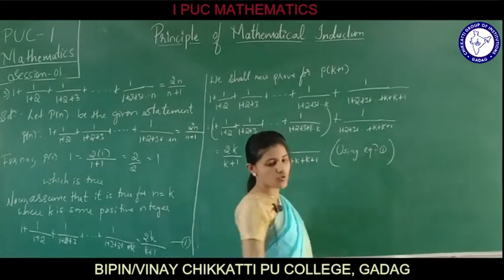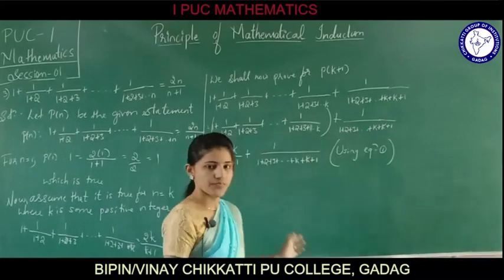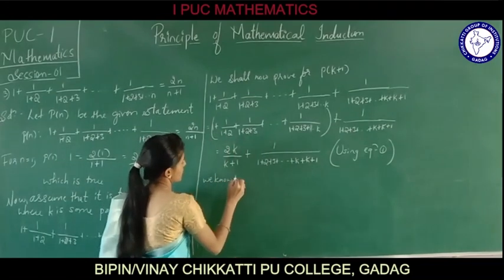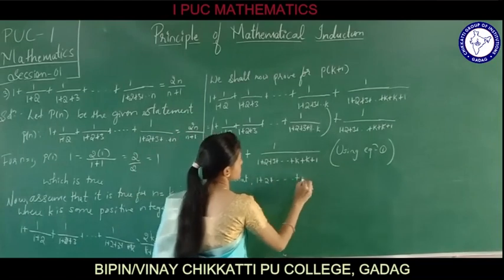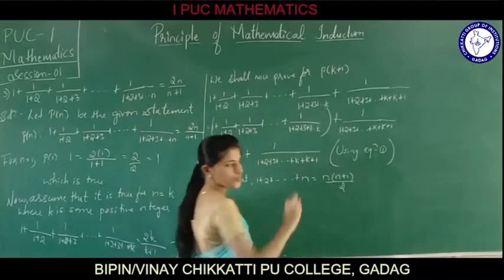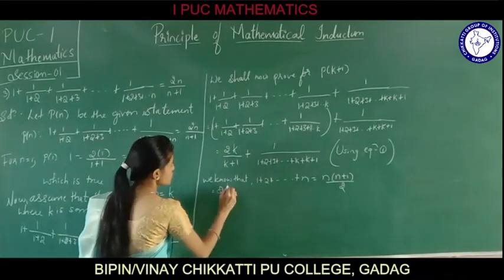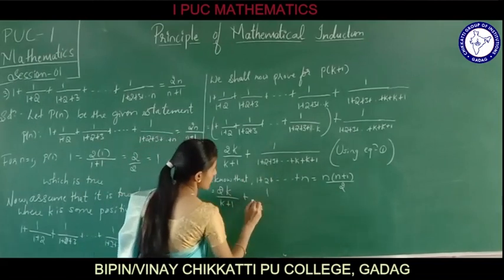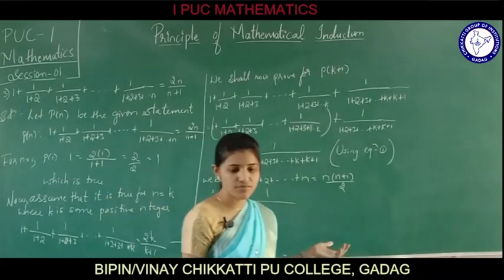We know that for numbers 1 plus 2 plus so on up to n, it is written as n into n plus 1 divided by 2. We already know this. The same way here we can write it as 2k divided by k plus 1 plus 1 divided by the sum for the k plus 1th term.